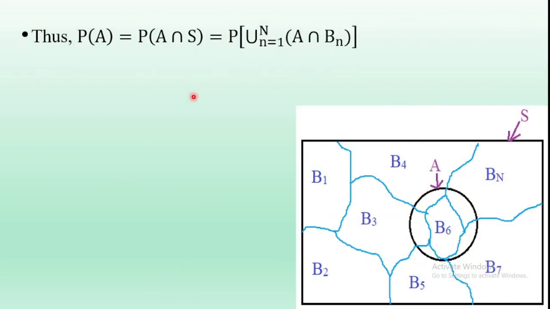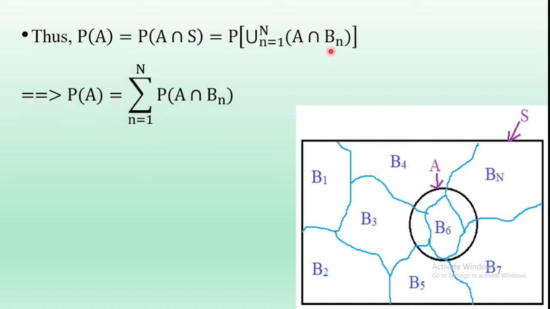Taking probability on both sides, probability of A is equal to probability of A intersection S. So what is A intersection S? Union n is equal to 1 to N A intersection Bn. Union means sum of the probabilities, so this RHS term is also written as sigma n is equal to 1 to N probability of A intersection Bn.